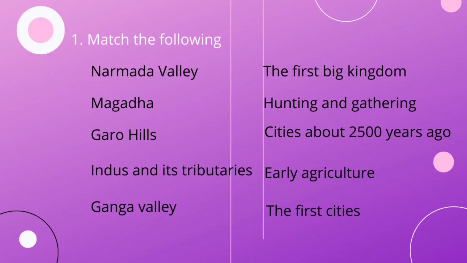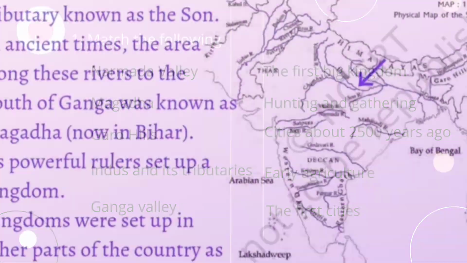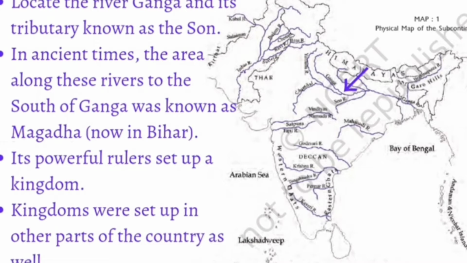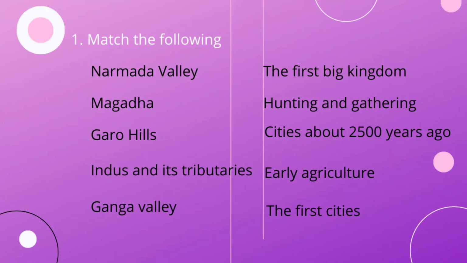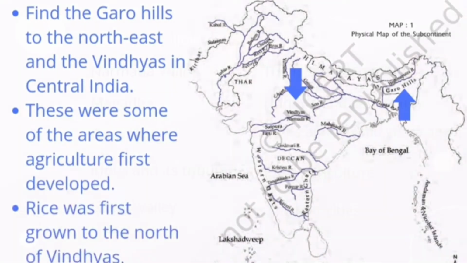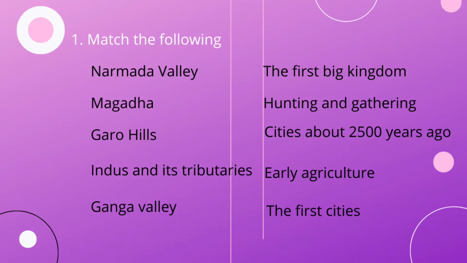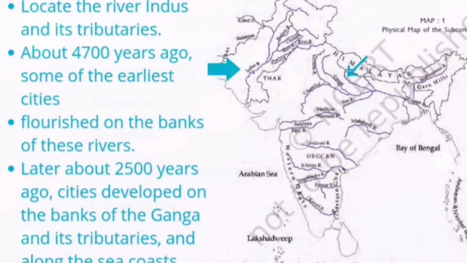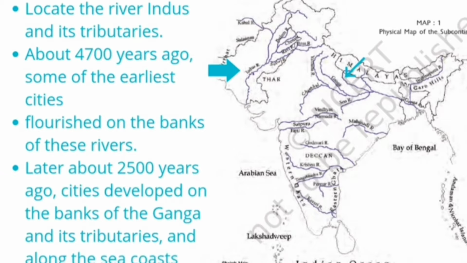Then the second one is Magadha. Magadha matches with the first big kingdom, that is, Magadha was a city around the southern part of Ganga Valley and it was the first big kingdom. Next one, Garo Hills. Garo Hills matches with early agriculture, as agriculture was first started in the Garo Hills. Then the next one, Indus and its tributaries matches with the first cities, that means first cities were developed around Indus and its tributaries. Then Ganga Valley, cities about 2500 years ago. Cities were developed about 2500 years ago in the Ganga Valley.